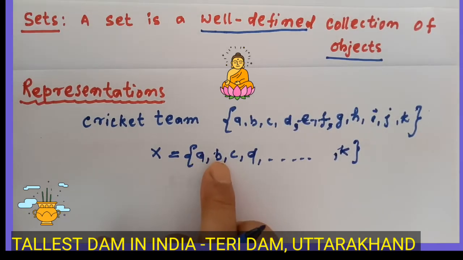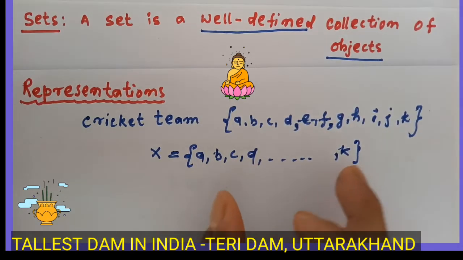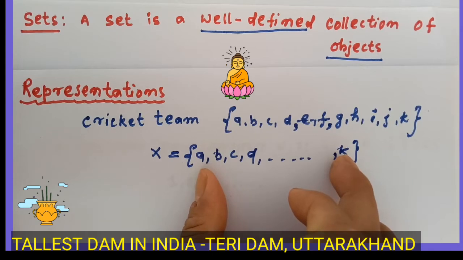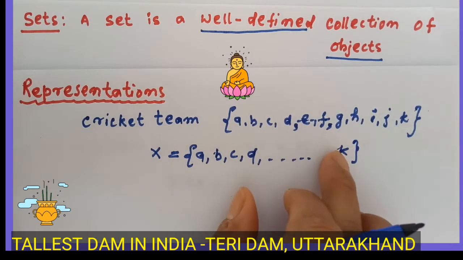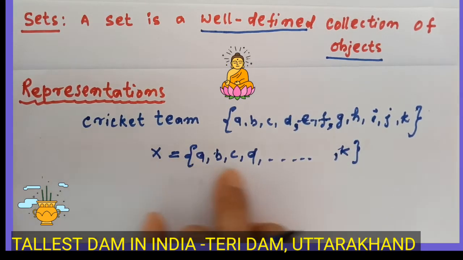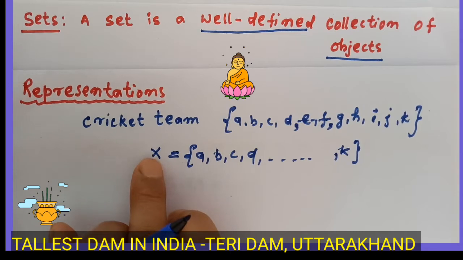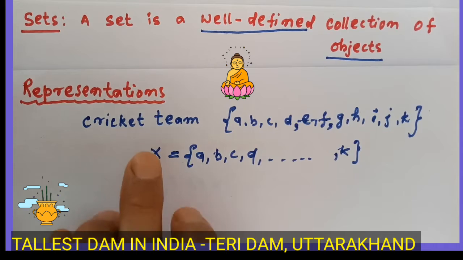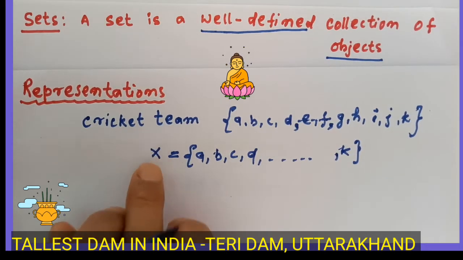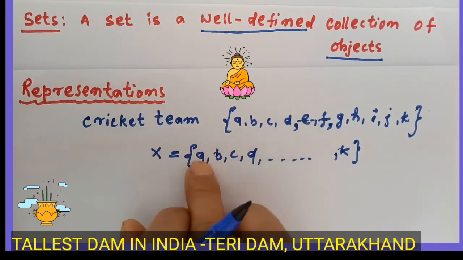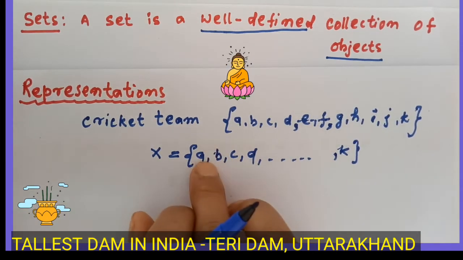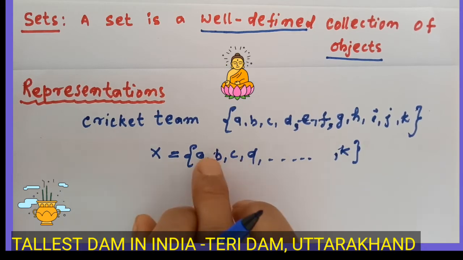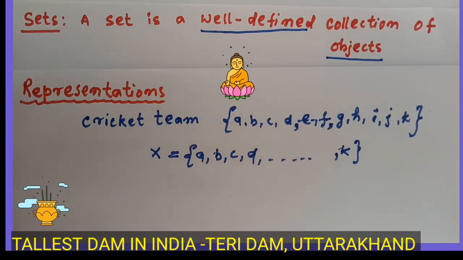Every member is separated with a comma, and the whole set is represented with an upper case letter like X, whatever it may be, but it should be an upper case letter of the English alphabet. Inside are the elements, in small letters, separated with commas.